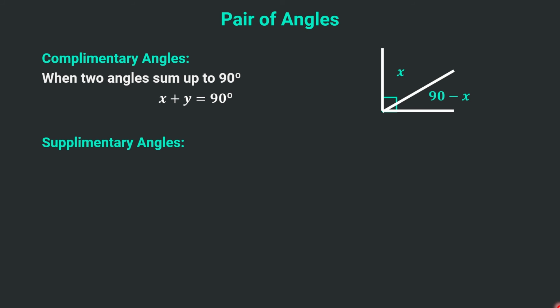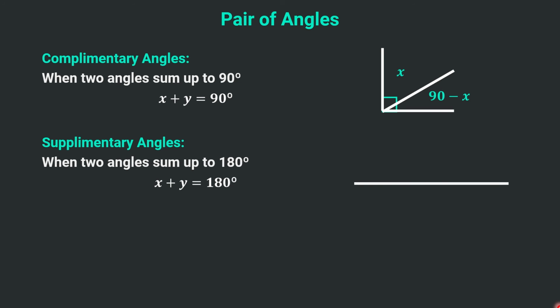Now we have supplementary angles. Like complementary angles were adding up to 90 degrees, supplementary angles will be adding up to make 180 degrees. When the sum of two angles is 180 degrees, then they are called supplementary angles. Algebraically, two angles add up to make 180 degrees. For two lines going in opposite directions, if another line makes an angle, and this part is x, the second part would be y, or y can be replaced as 180 minus x, because on a straight line the angle is 180 degrees. If this part is x, the remaining part would be 180 minus x. So these two angles are supplementary angles of each other.